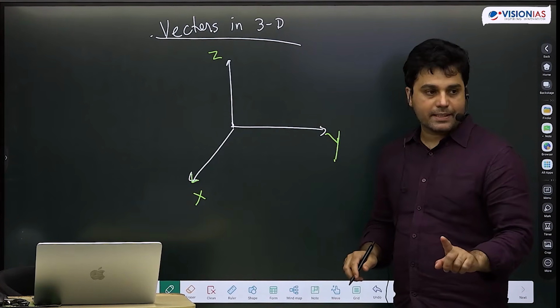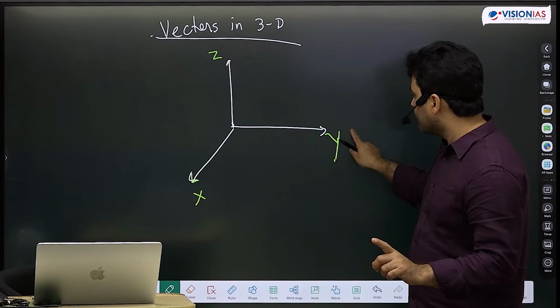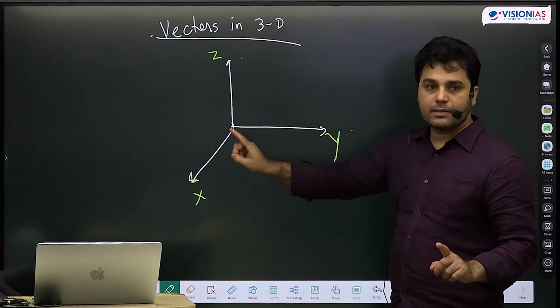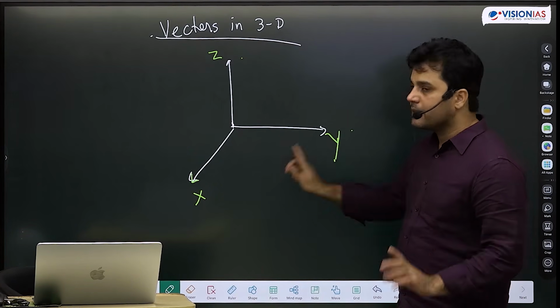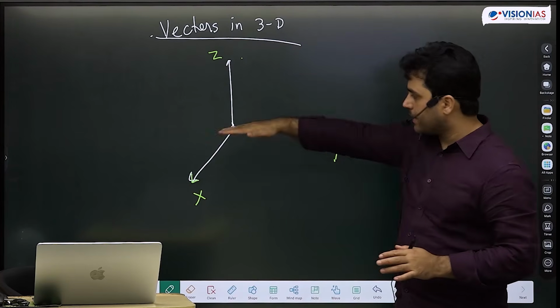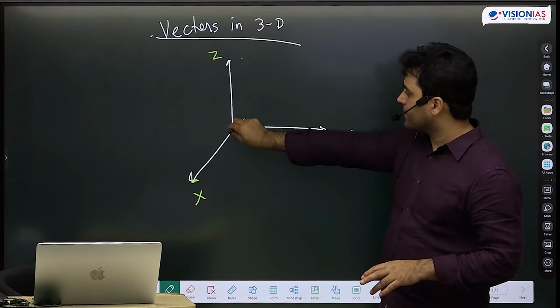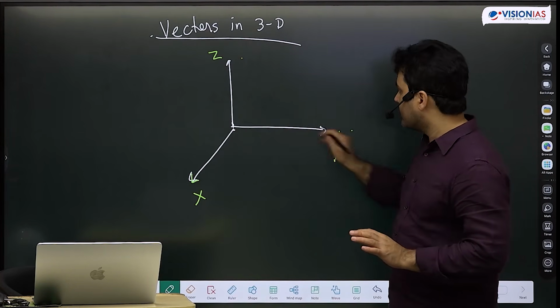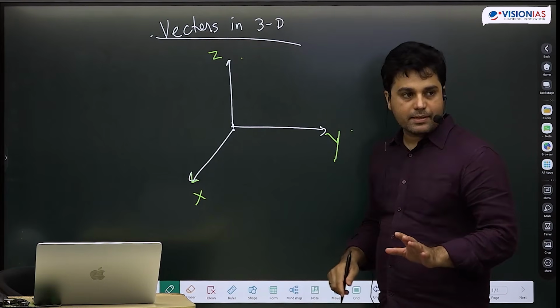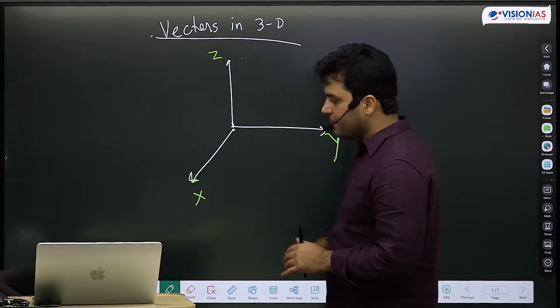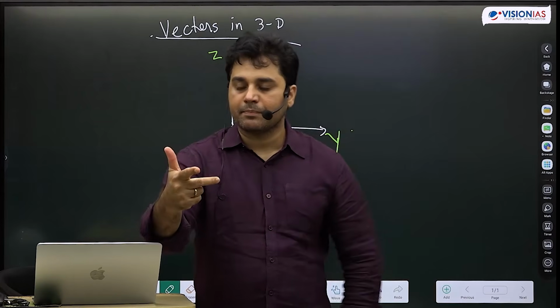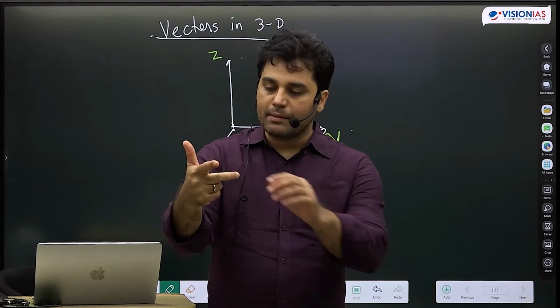In a few cases, there will be a chance that this will be x, this will be y, and this will be z. But generally, this is the convention I'm going to follow. This is my xy plane, and this here is x axis, this here is y axis, this here is z axis. Okay?